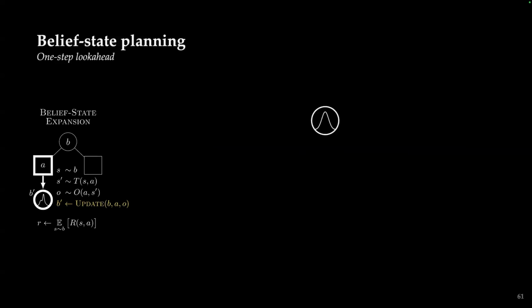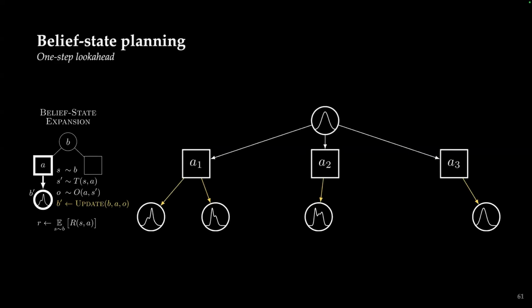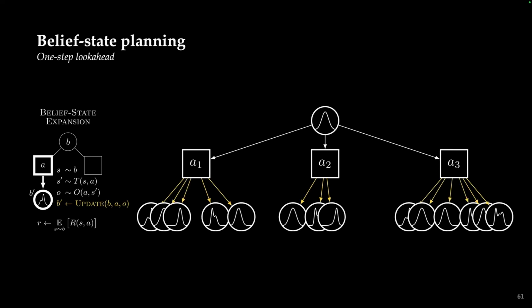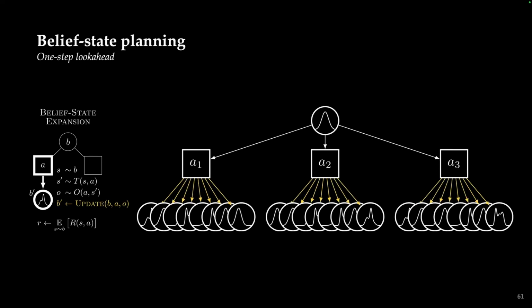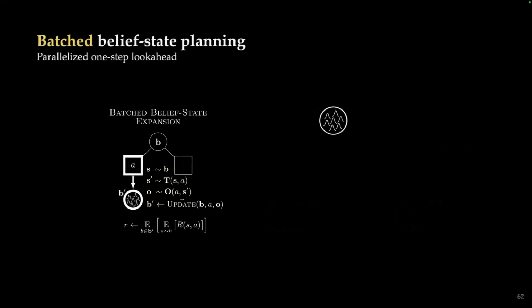In standard belief state planning, in this case, say one step look ahead, from a specific belief, you would take an action, you would update that belief, and every yellow line here is showing a time when you would call that belief updater. Here we have a neural network belief updater. For those keen in the audience, you might be able to tell, we could speed up this process by trying to batch those belief updates all at once.